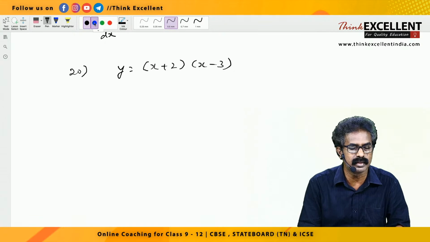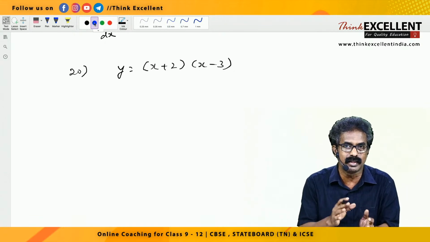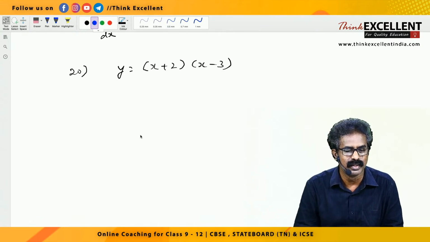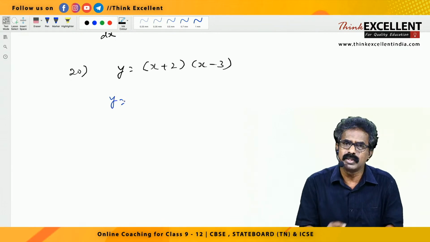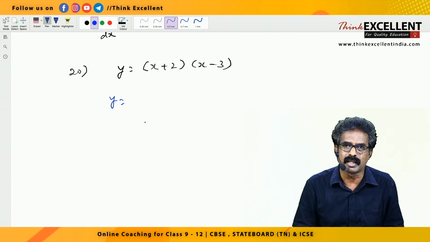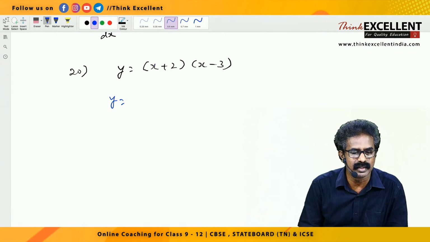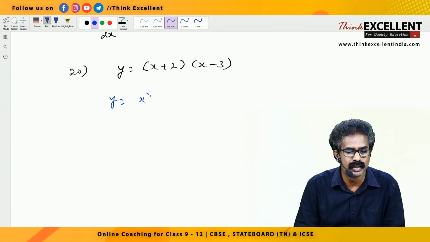So in the next classes I will teach product rule, quotient rule, everything, then you should not get confused. Okay, so listen. Here the method is, you just expand it first, term by term multiplication. Algebra in the lower class you would study, right? x into x, x square. x into minus 3, minus 3x. 2 into x, 2x. 2 into minus 3, minus 3.